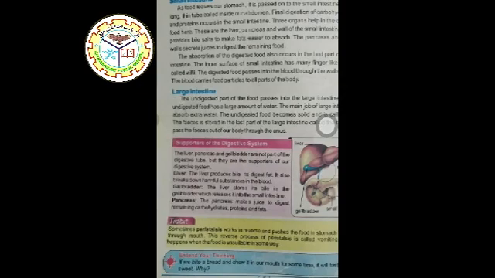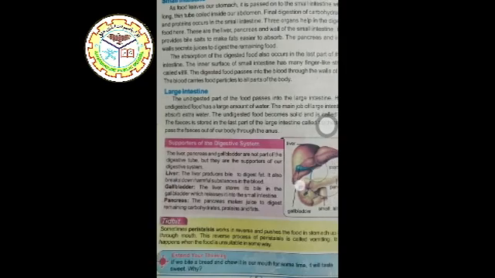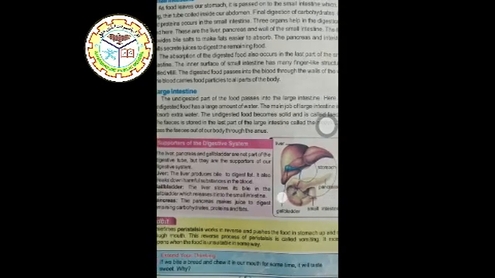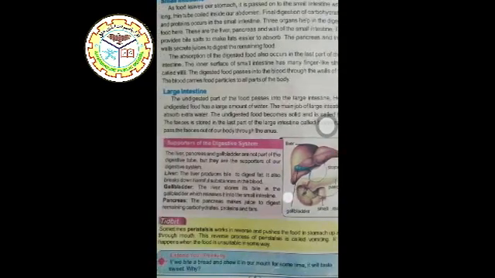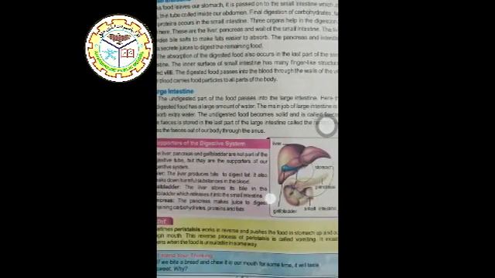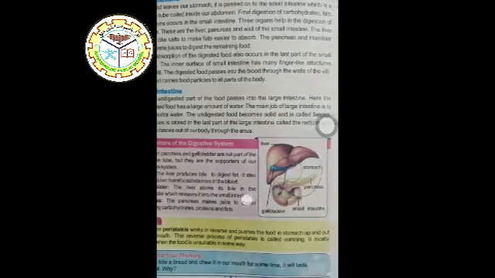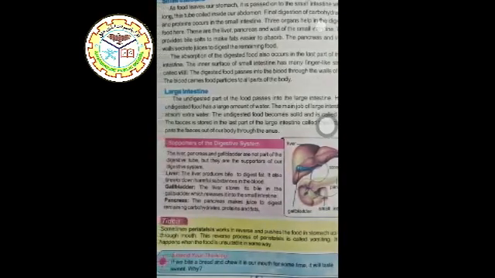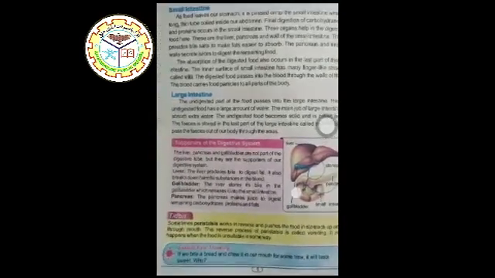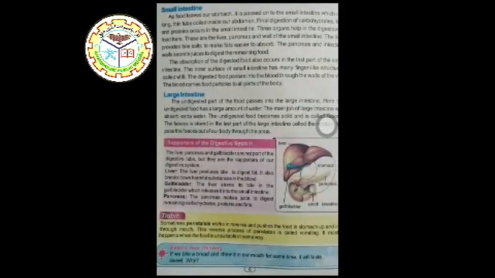As food leaves our stomach, it passes into the small intestine, which is a long, thin tube coiled inside our abdomen. Final digestion of carbohydrates, fats, and proteins occurs in the small intestine. Three organs help in the digestion of food here. These are the liver, pancreas, and wall of the small intestine.